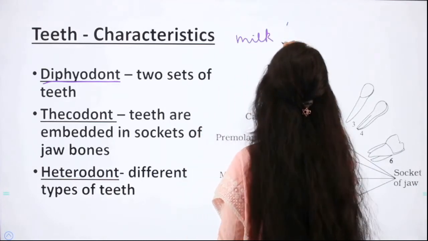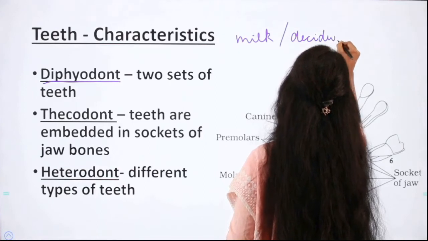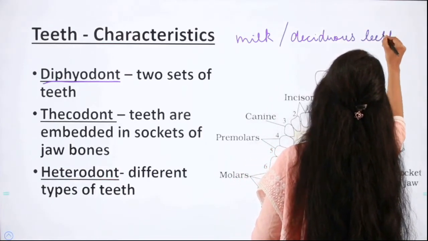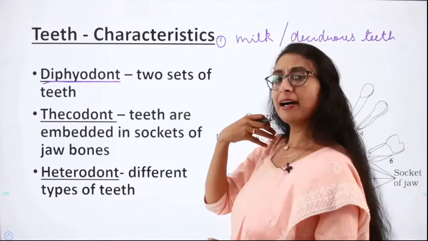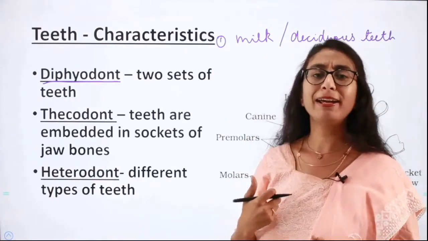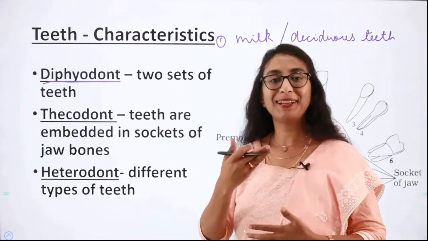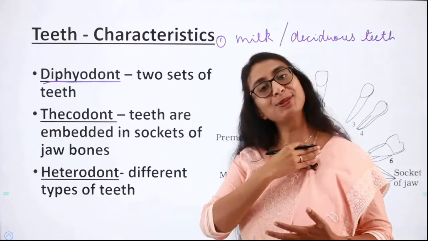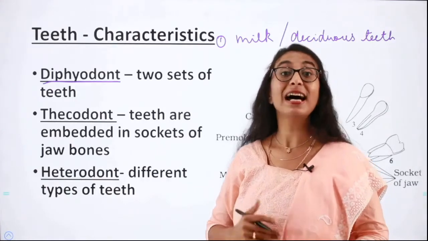Milk or deciduous teeth. So this is the first set of teeth which we get. Then afterwards, by around the age of 5 or 6 years old, slowly one after the other, the teeth start falling down and we get a new set of teeth, isn't it? That set of teeth continues throughout our lifetime, and that set of teeth is called as permanent teeth.